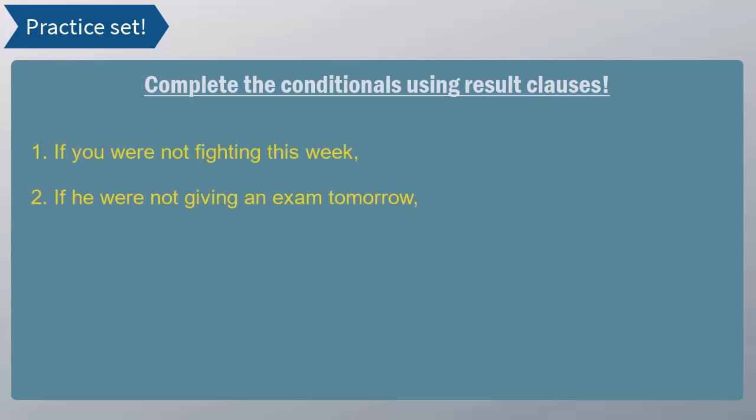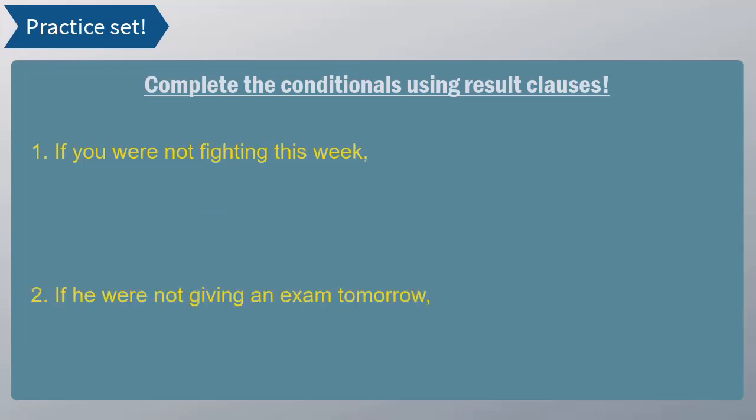On your screen are the conditions. Finish them using result clauses. Alright, hope you've done it. Now let us do it together. If you weren't fighting this week, which you are doing, something is happening in the future. How would it affect the past or the present? She would have had intercourse with you. I don't want to use the S word, so I'm using a formal word, intercourse.